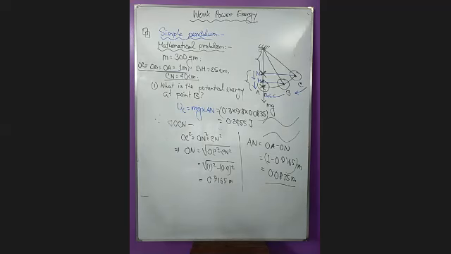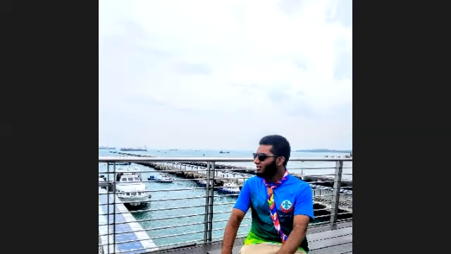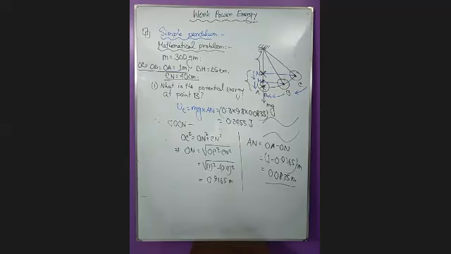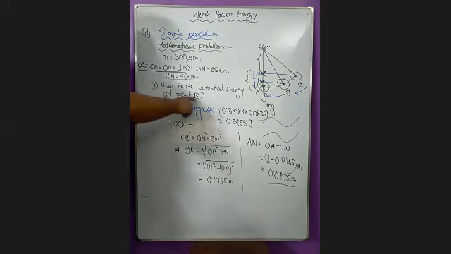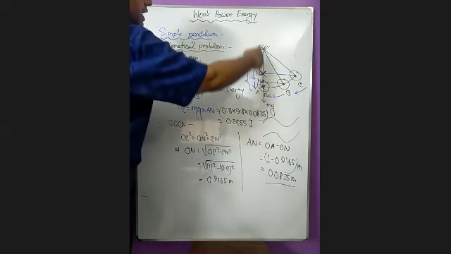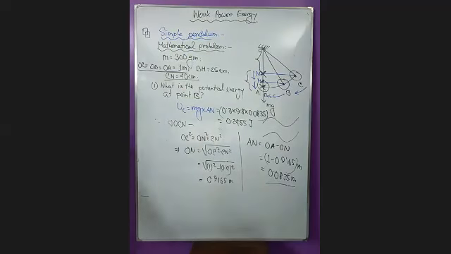Solve it, and then I will go for another term. BM is 25 centimeters. So you have to get the potential energy at point B. You will consider the OBM triangle. Now you consider the triangle as OBM, not OCN.